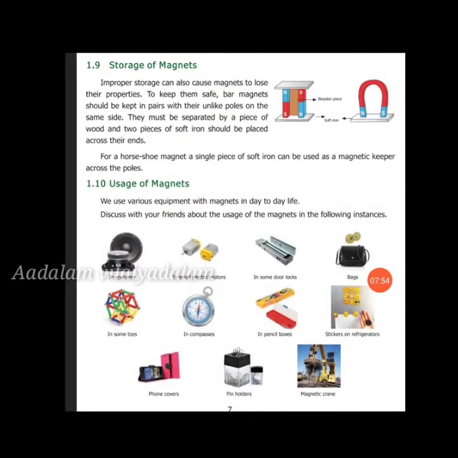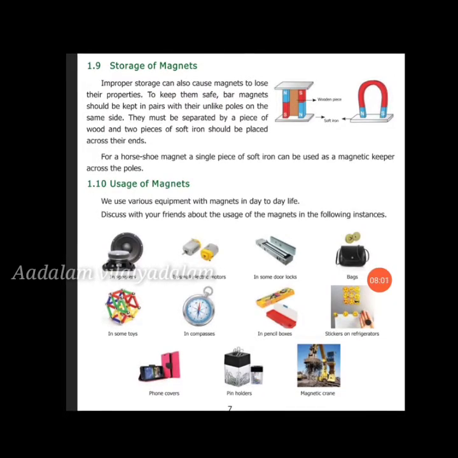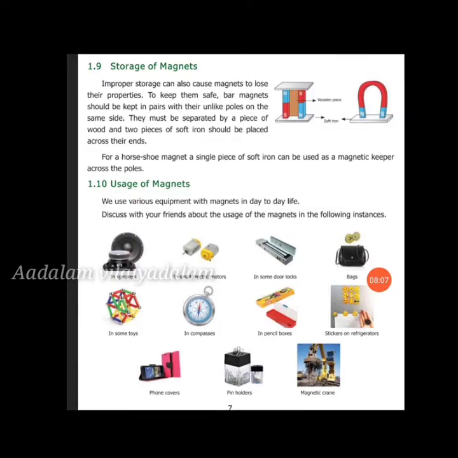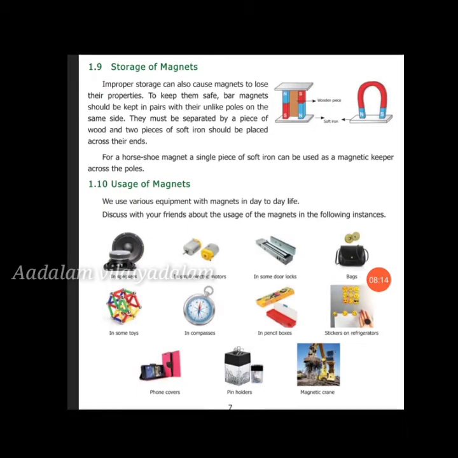So, storage, next topic: storage of magnets. Improper storage can also cause magnets to lose their properties. To keep them safe, bar magnets should be kept in pairs with their unlike poles together. What are unlike poles? South-north, north-south, on the same side.